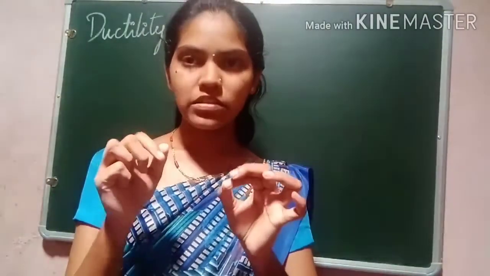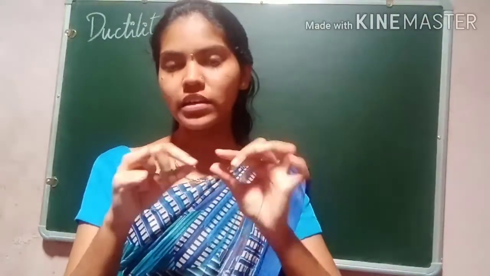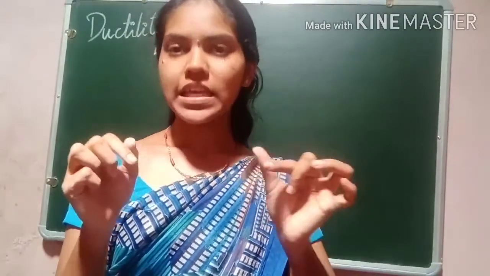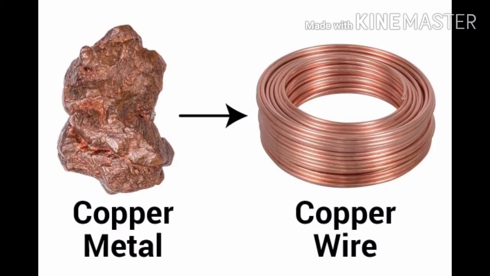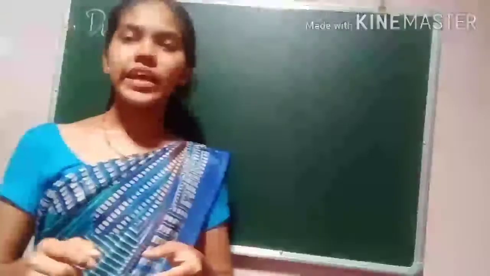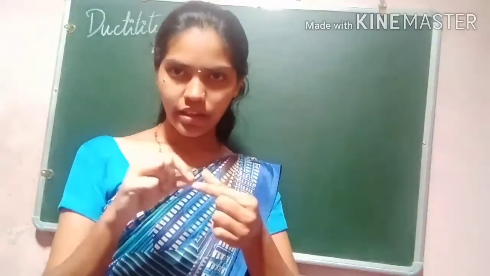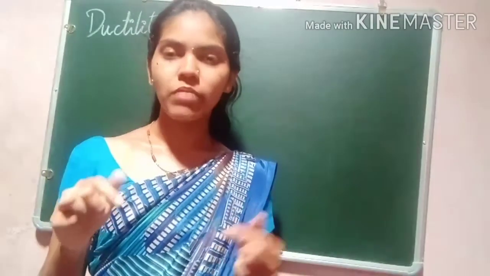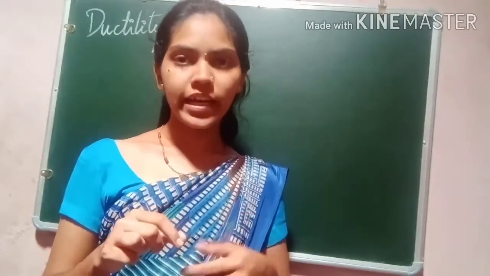So which metal is used to make that wire? Yes, that is made of copper, right? Copper is the metal used to make the electrical wires.